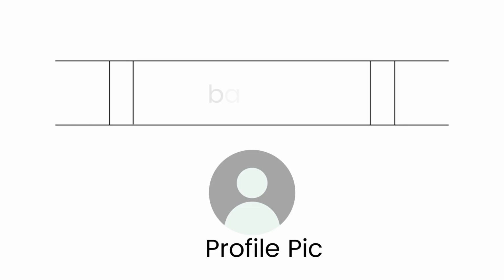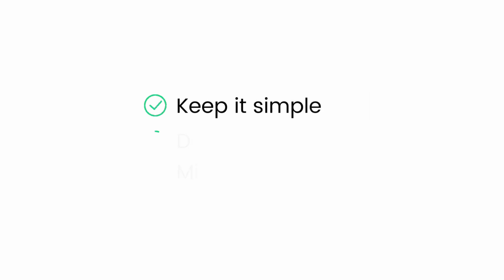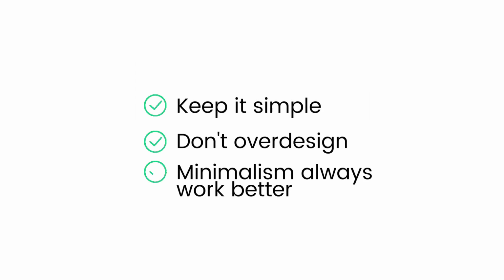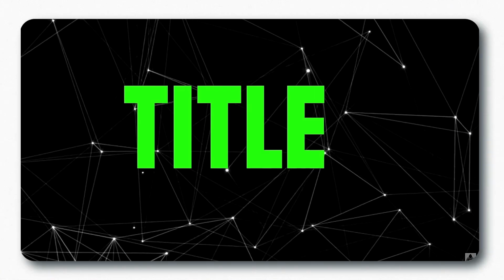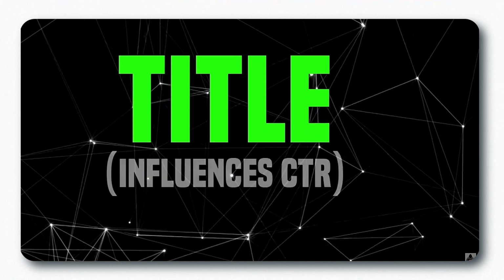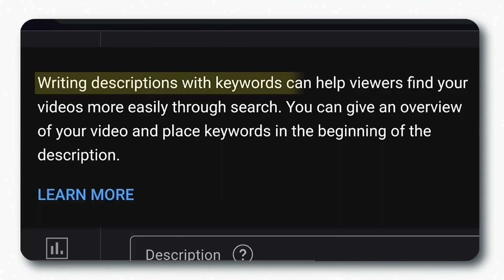This helps YouTube understand your content and push it to the right audience. For your profile picture and banner, use AI tools. Keep it simple. Don't over-design. Minimalism always works better. Now, when uploading your video, don't just post it and leave. Use a title that creates curiosity. Write a description that includes your main keywords naturally. And most importantly, stay consistent.